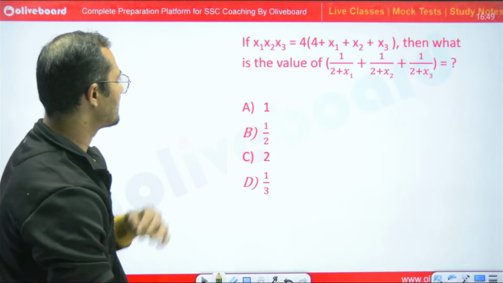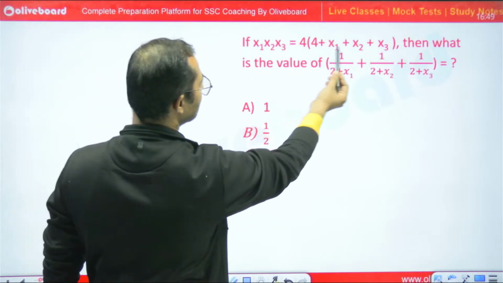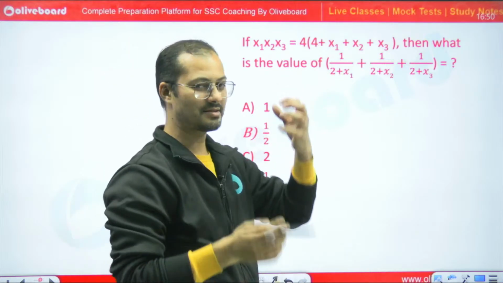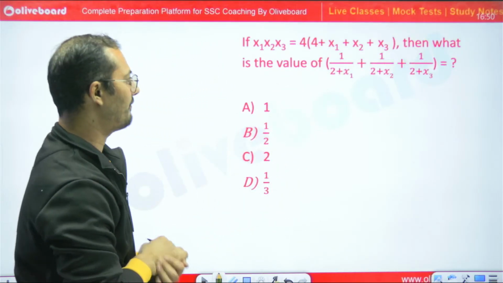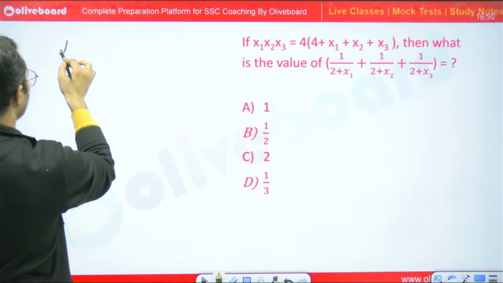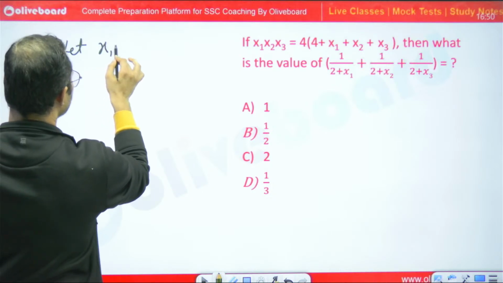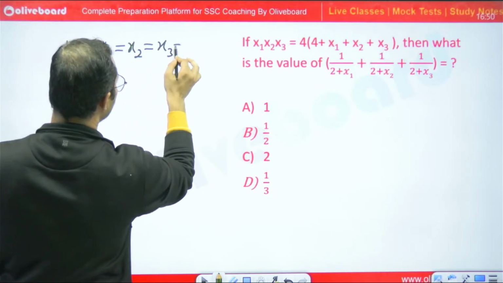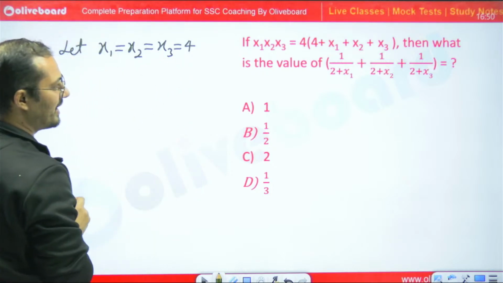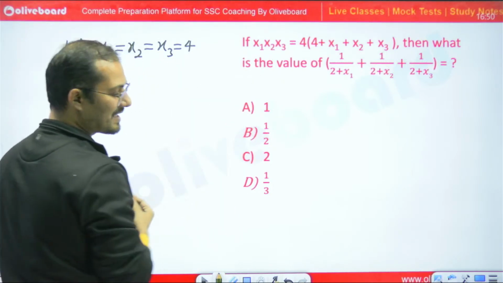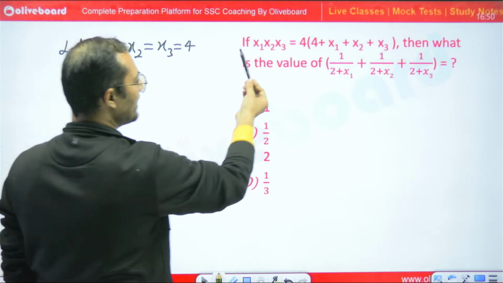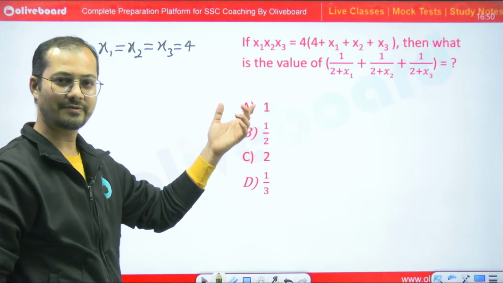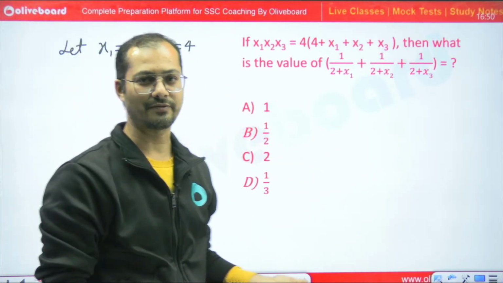Yes, please. See, we have x1, x2, x3 is equal to this. So just assume any value. According to the situation, if I assume x1 is equal to x2 is equal to x3 is equal to 4, will it satisfy the equation? Yes, it will satisfy the condition.